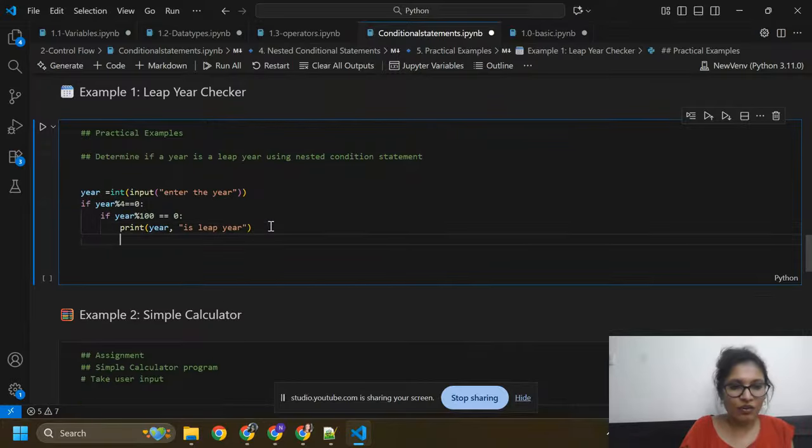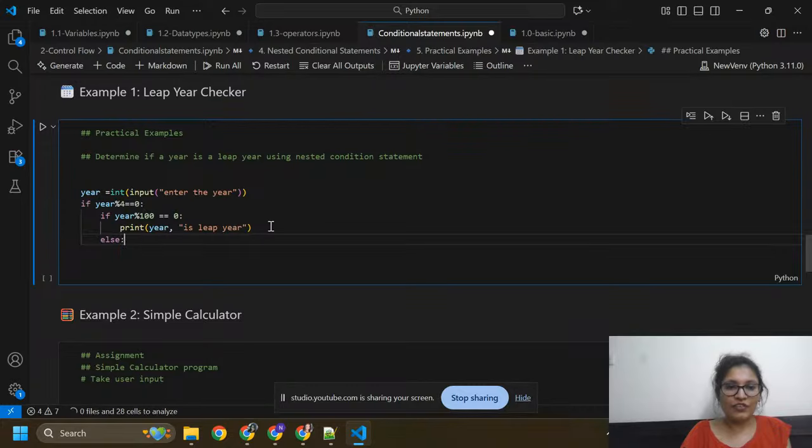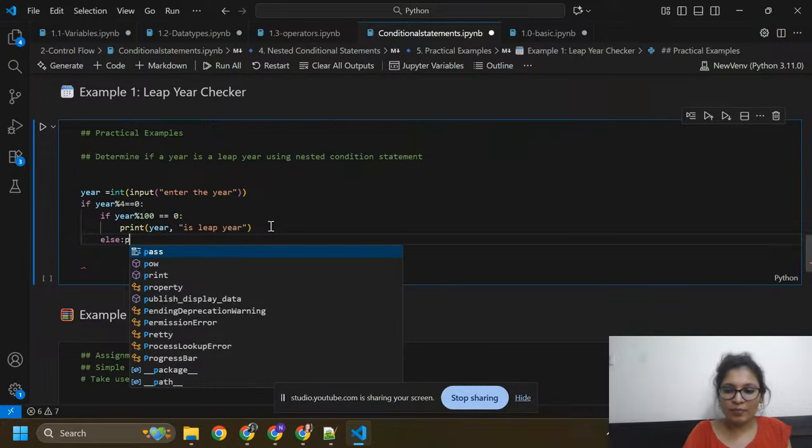Now if it is not divisible by 100 or not divisible by 4, or we don't get any remainder equal to 0, then it will execute the else condition. If our first condition is not true, or you can say if our first condition is false, then it will print what?